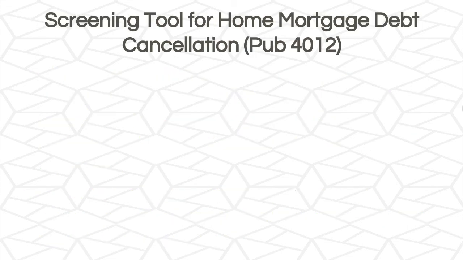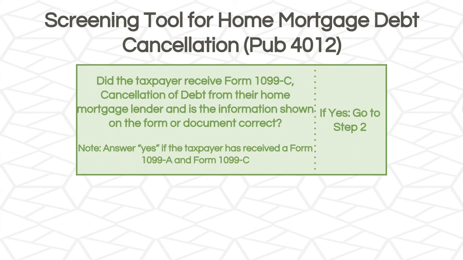Similar to non-business credit card debt, the Pub 4012 has a very helpful screening tool for home mortgage debt cancellation. So we'll go through these steps together. Step 1 asks, did the taxpayer receive Form 1099-C, cancellation of debt, from their home mortgage lender, and is the information shown on the form or document correct? And note, answer yes if the taxpayer has received a Form 1099-A and a Form 1099-C. And we'll talk about this in more detail in a second.